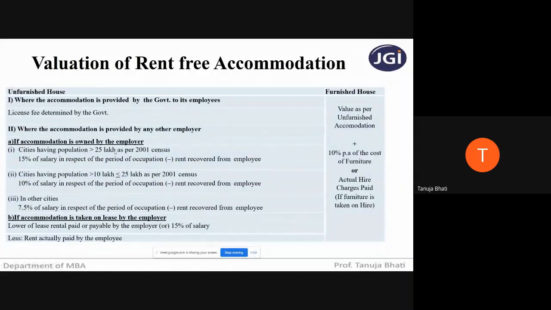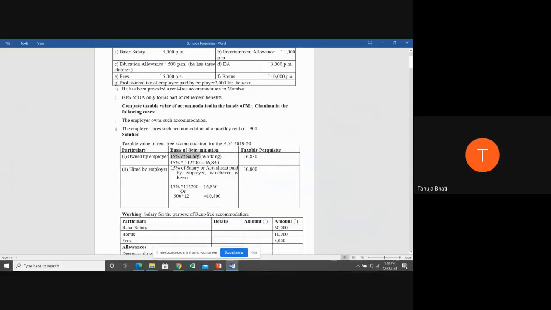And for other cities where we are not aware, in the problem they will specify the limit of population, so you need not worry. So for a city having population more than 25 lakhs it is 15% of salary minus anything recovered from employee. Here in the problem, it is not given that anything is recovered from employees. So we take 15% of salary.